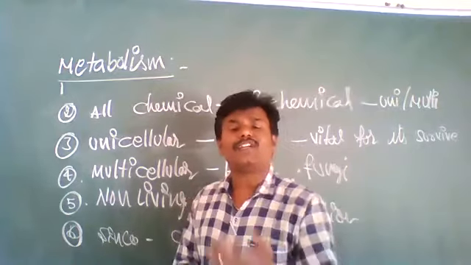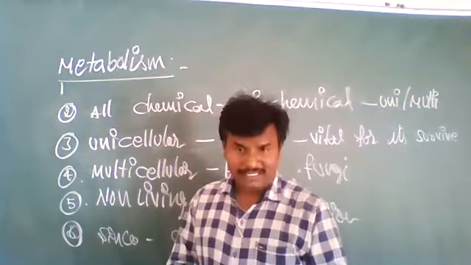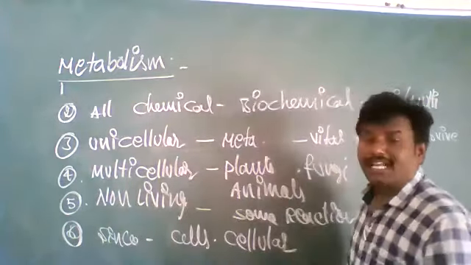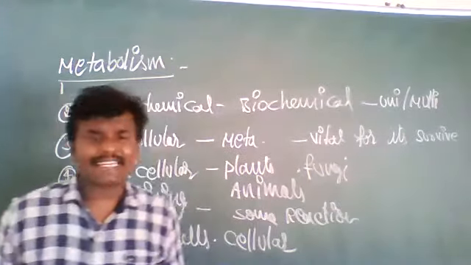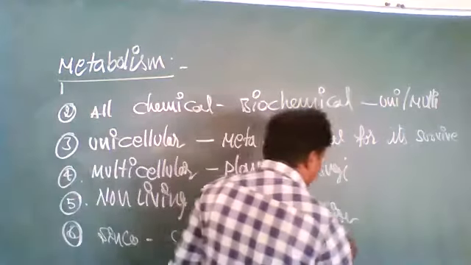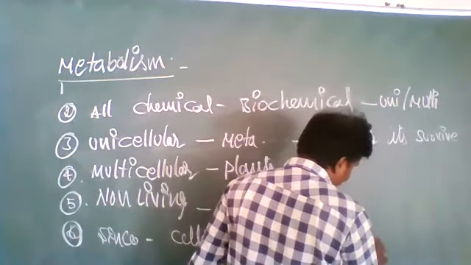Since metabolic reactions occur in cells, hence cellular organization is the defining characteristic feature of all the living organisms.